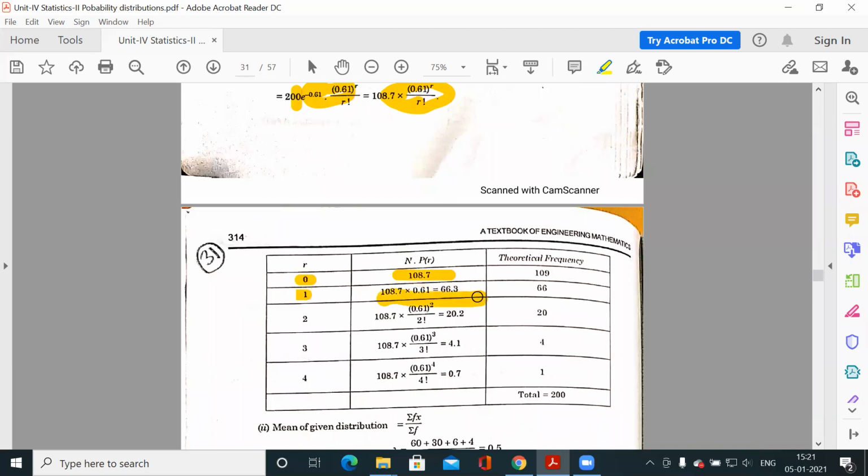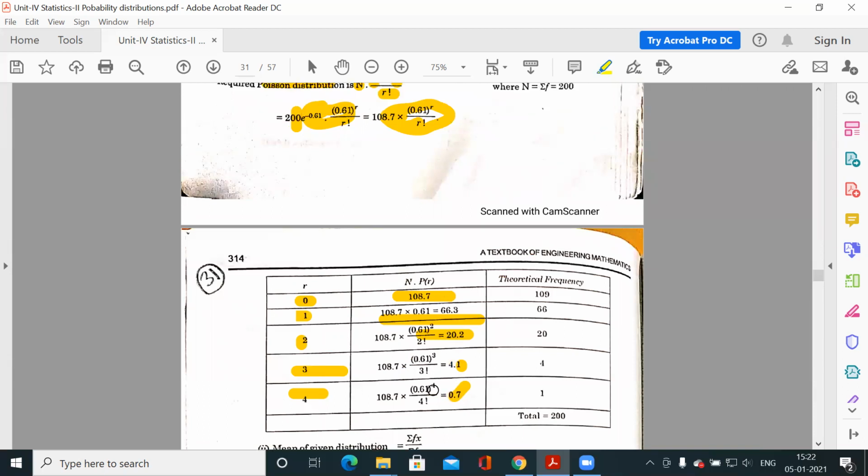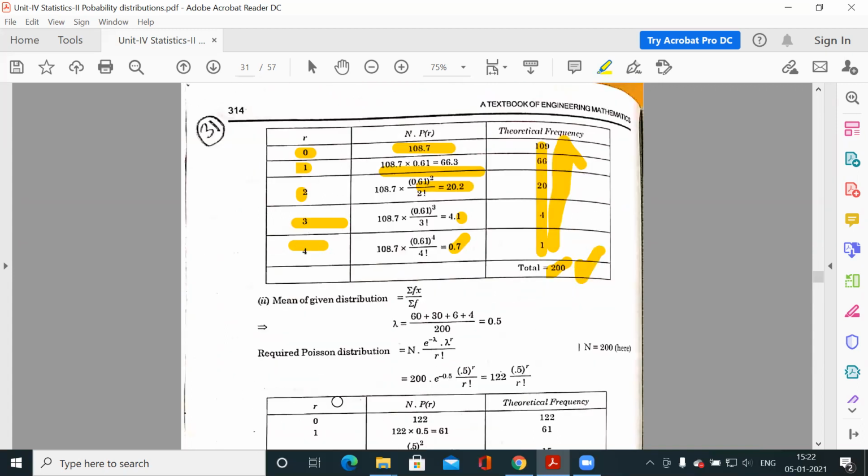For 1, this is your expected frequency. For 2, this is your expected frequency. Similarly for 3 and 4. These are decimal numbers, but you have to convert them because these are counts. So you have to round off these numbers such that the total of the frequencies is 200. So we have rounded to the nearest integer, but the total must be 200.